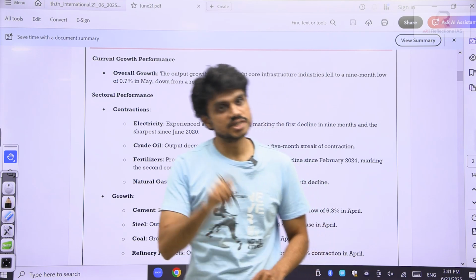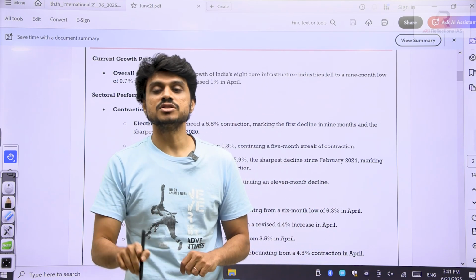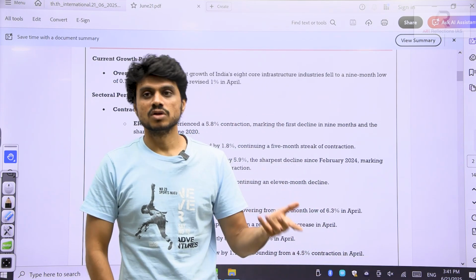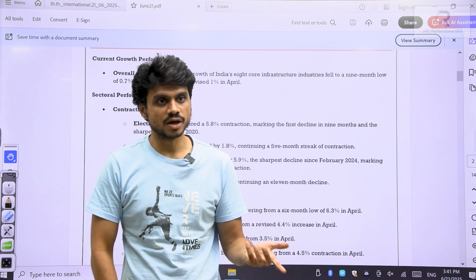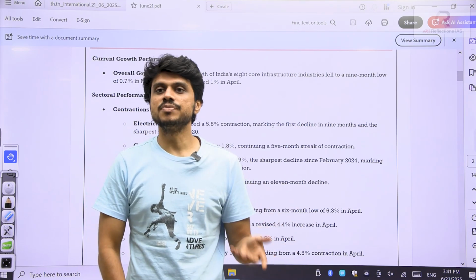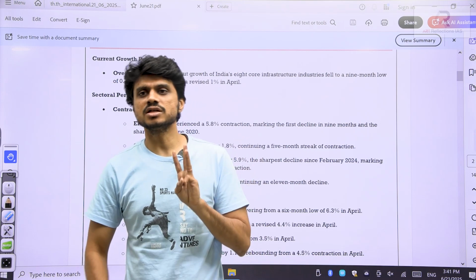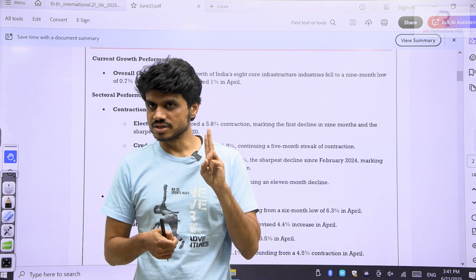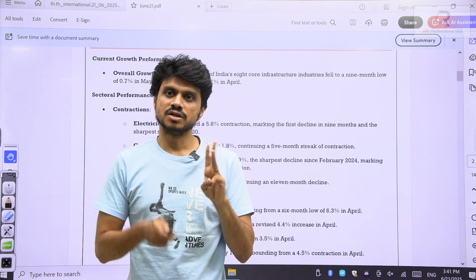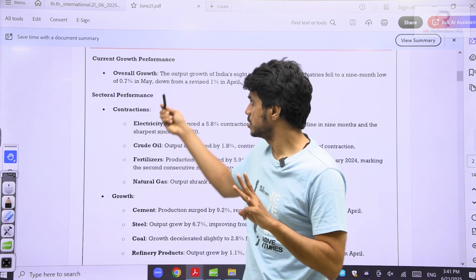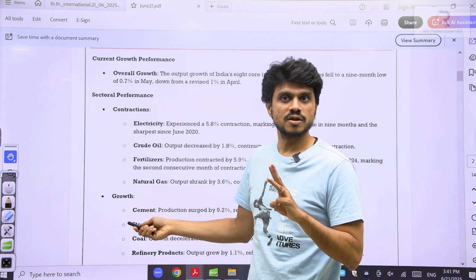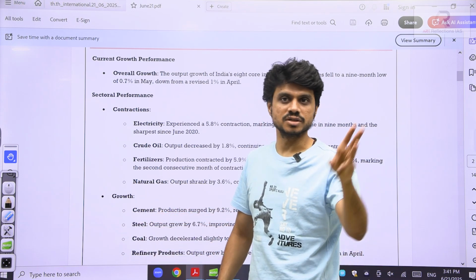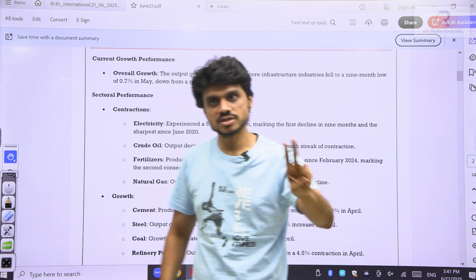The same Central Statistical Organization under the Ministry of Statistics releases the GDP of India, the growth rate of India. For calculating the GDP or growth rate, we will consider all the three sectors. What are the three prime sectors we have? Agriculture, industrial sector, service sector. Within the industrial sector, these are the core sectors. So we need to check all three sectors: agriculture, industrial and service sector.